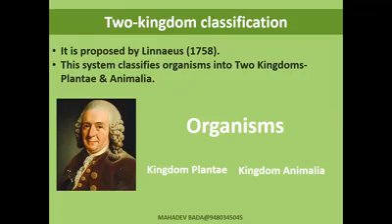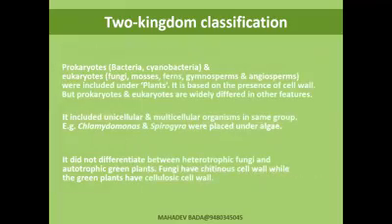The first kingdom is called Plantae and the second is called Animalia. This was the next attempt after Aristotle, made by Linnaeus, classifying organisms into kingdom Plantae and kingdom Animalia.